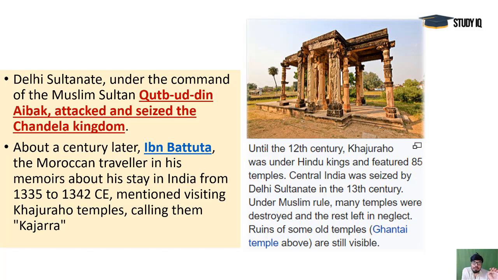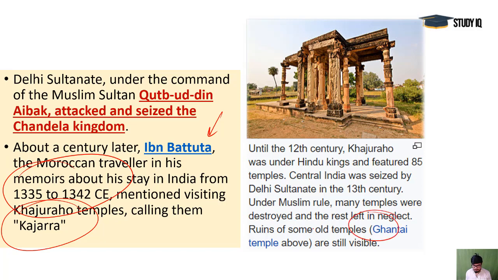Next, Qutbuddin Aibak, when the Ghulam dynasty was established in Delhi, then he seized and attacked this Chandel kingdom. And about a century later, Ibn Battuta, a Moroccan traveler, came here and stayed in India for 7 years in this period. And he also mentioned Khajuraho temples, calling them Kajara. So this is all about this issue.